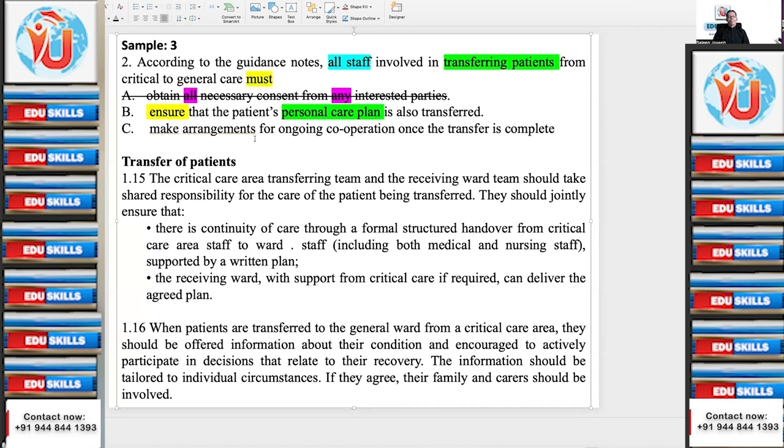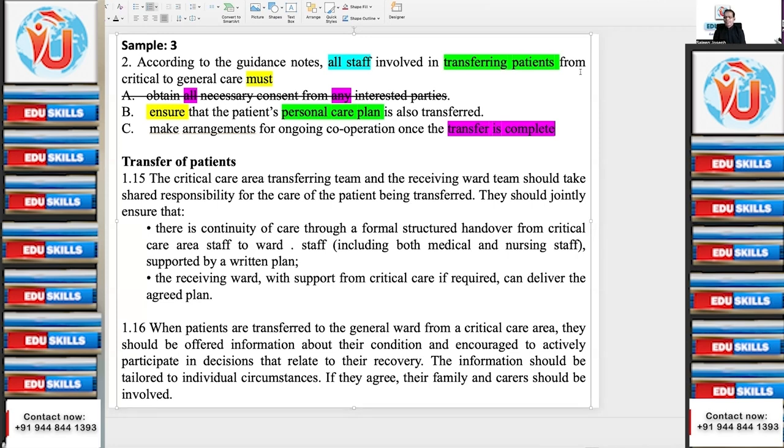Okay. The third one is ongoing cooperation. Ongoing cooperation when? Once the transfer is complete. Transfer is complete means this is speaking about something after the transfer. But what is the question? According to the guidance notes, all staff involved in transferring patients. Transferring patients is the present progressive. What's happening now? What you should do now?